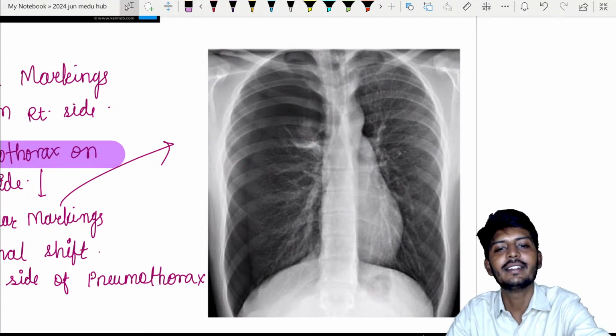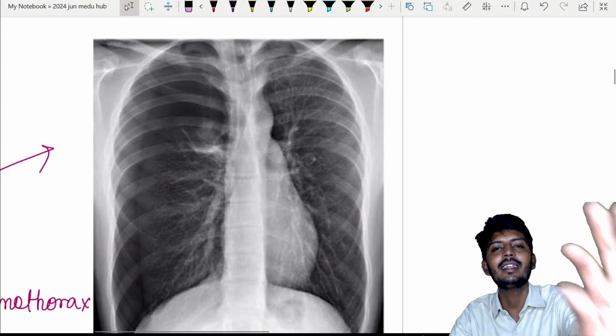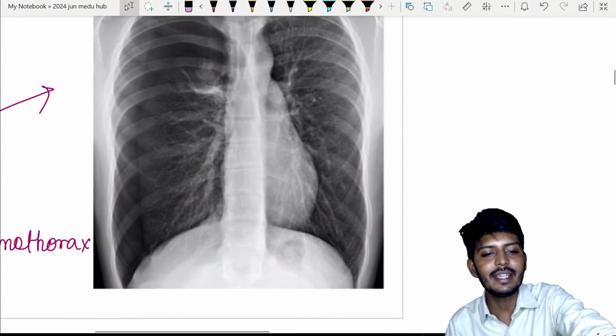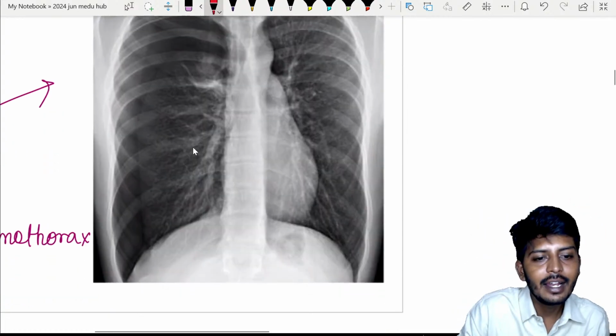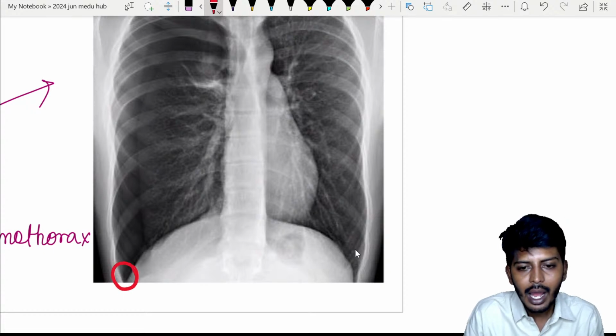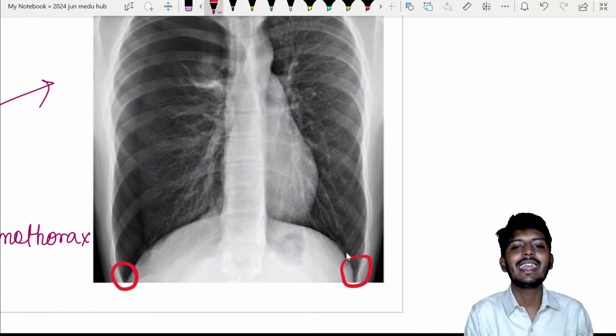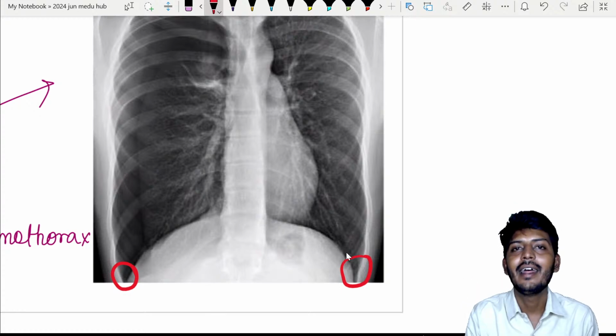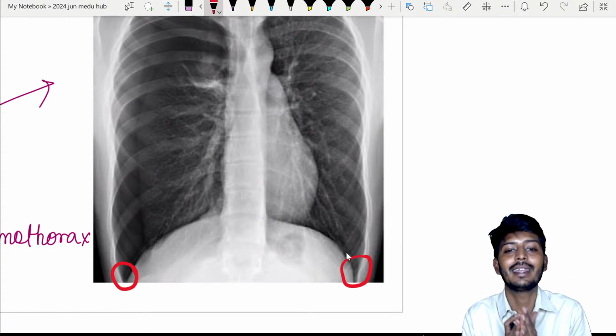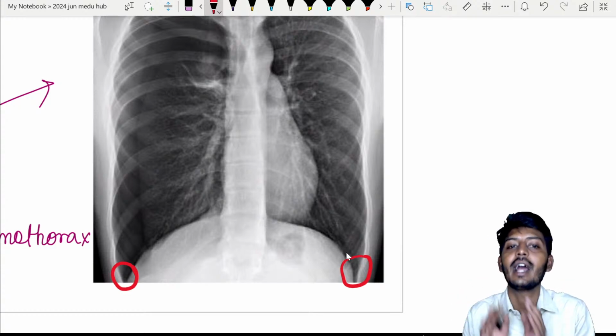Okay, let's look at this image, my dear students. What are the three things at least you must look for? A, B, C. A for angles. Let's look at both the angles, here also and here also. In both of these areas, angles are sharp. If angles are sharp, that is telling me that the lung angles are normal. So that is ruling out some fluid accumulation.